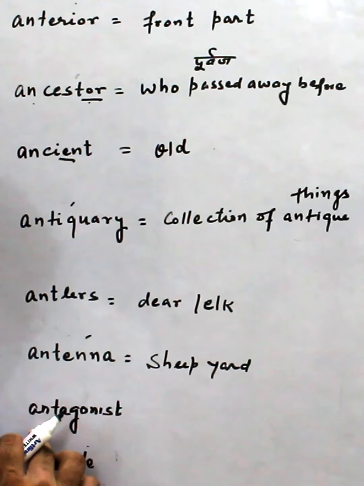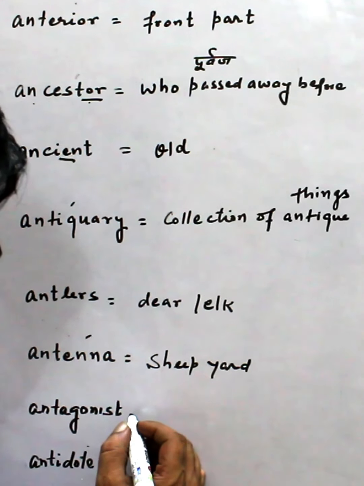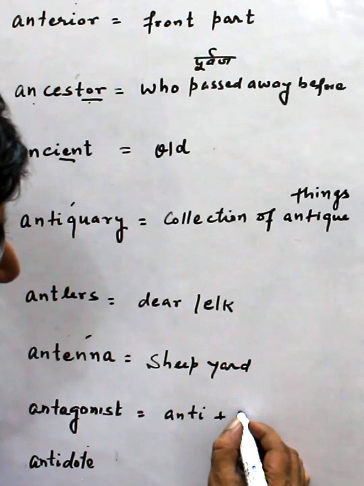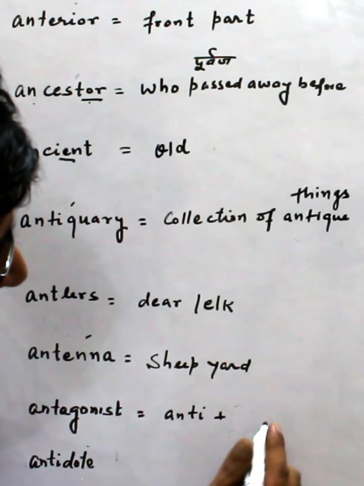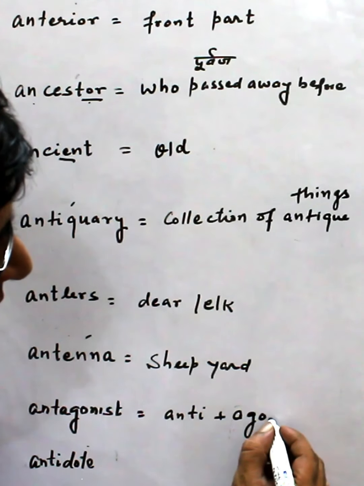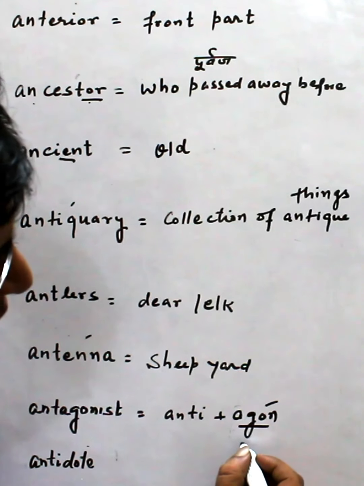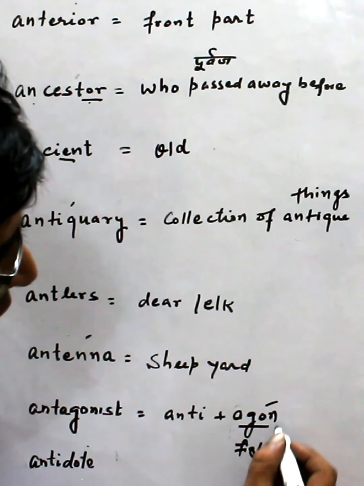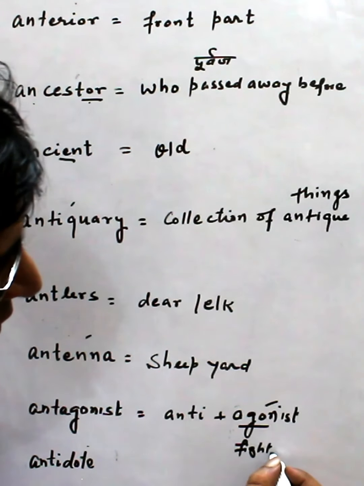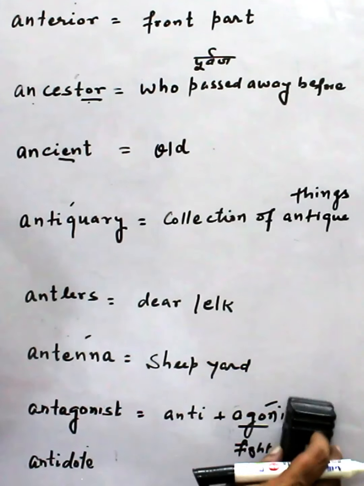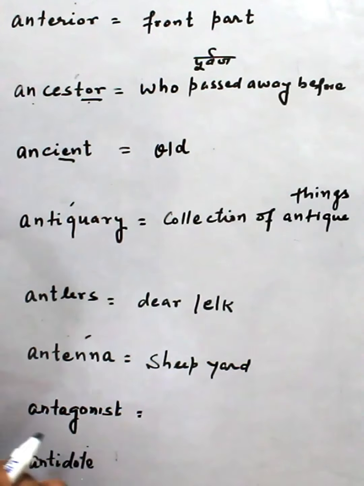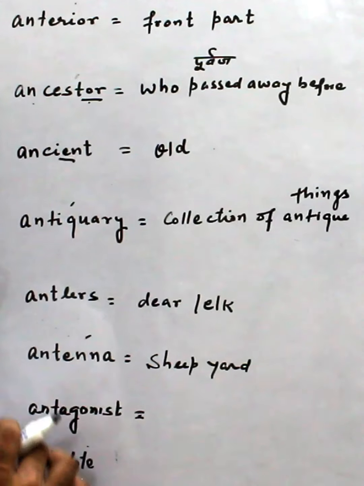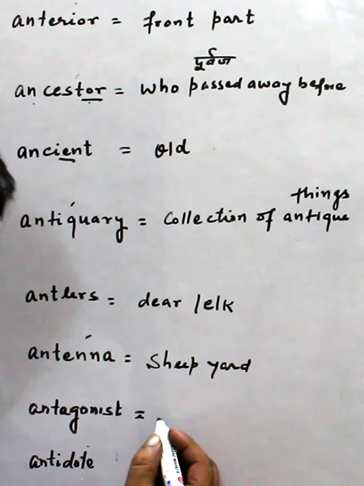Now this is antagonist. Here it is anti plus agon. This is a Greek word. Agon means fighter. So agonist means fighter, or sometime we say the first hero or first doer.